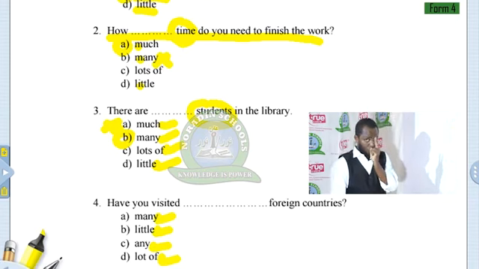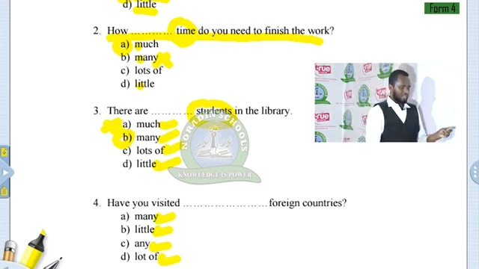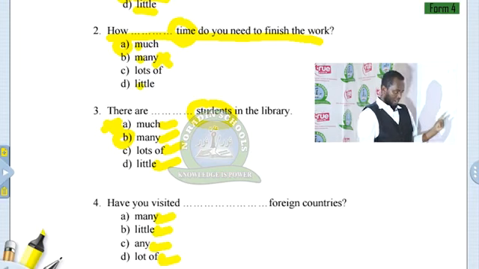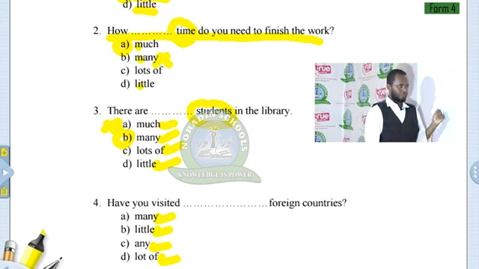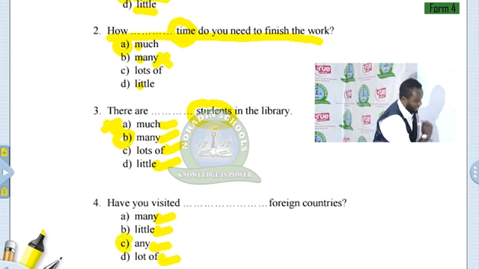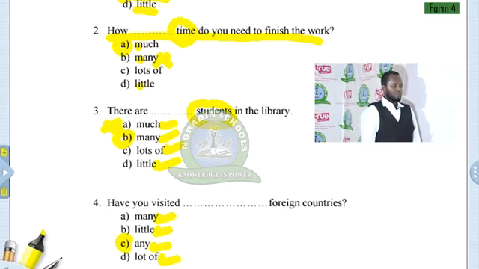Any, whenever you are going to use any, you have to consider two reasons. Number one, is there an interrogative sentence? And number two, is there a negative sentence? So this is an interrogative sentence, so we're going to use any. Have you visited any foreign countries? Do not say, have you visited many foreign countries? It's possible. But have you visited any foreign country?